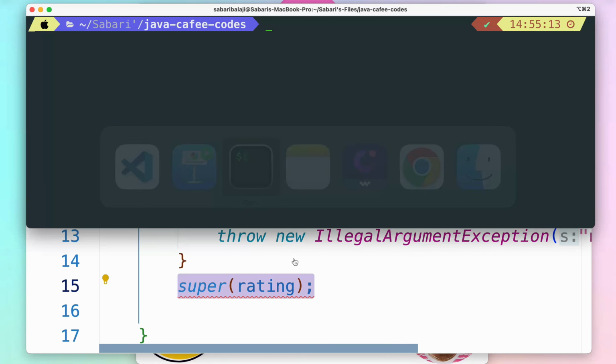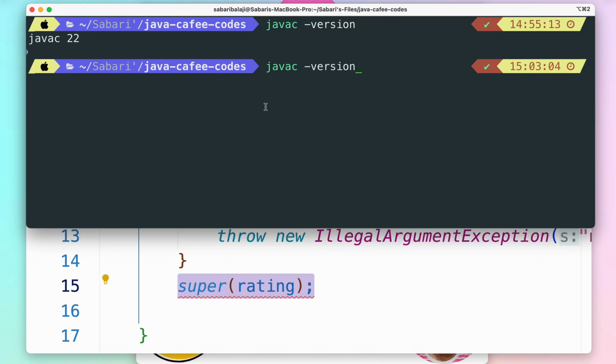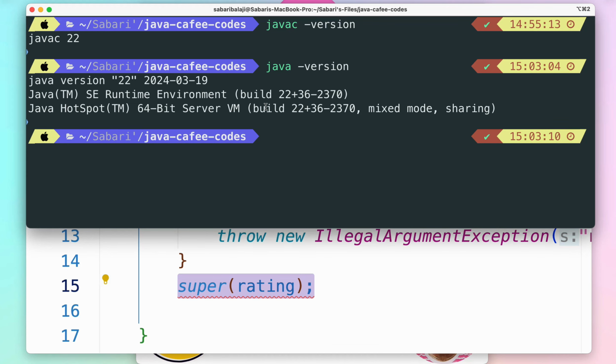If I go to the compiler, so here I have my compiler. The very first thing that we want to check here is the version. Right now my version is 22. That means I've already installed the JDK 22 on my Mac machine. So as you can notice, we have a 22 which is installed in this system.